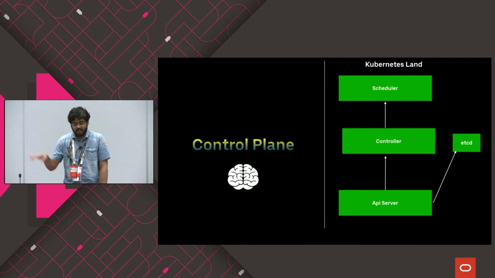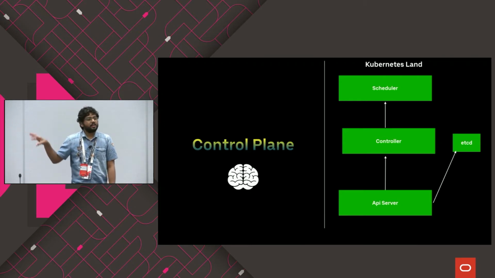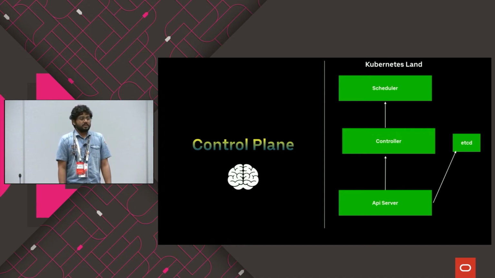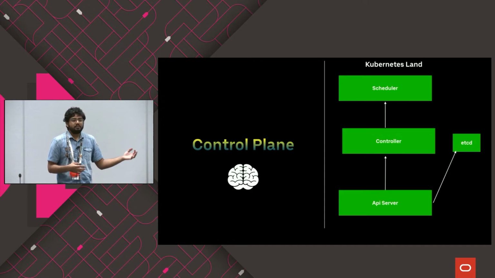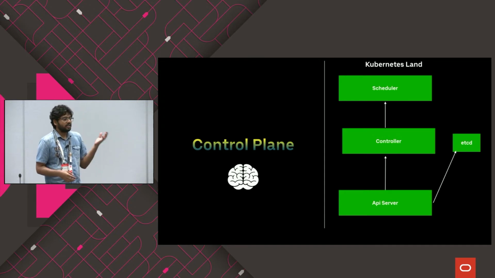This entire thing that you see is called the control plane, or the brain of Kubernetes. This is where the entire thing happens. Determining whether you have to run this application, or what information you need to have in your application, is done by this control plane.